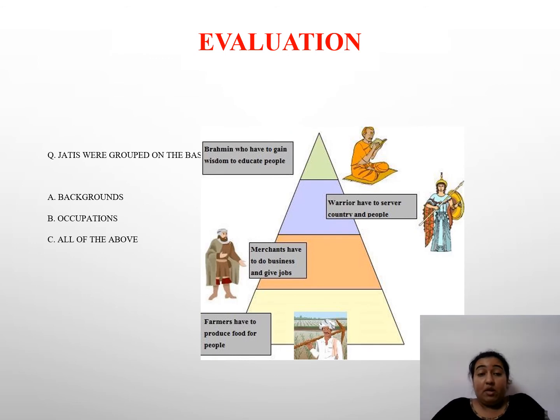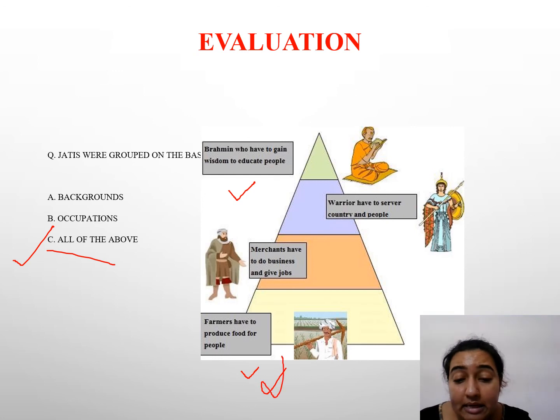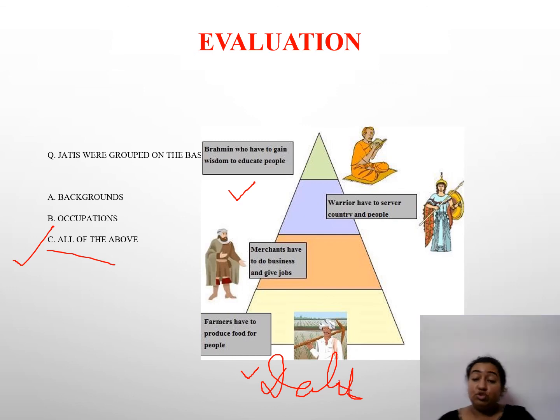Now evaluation time. Now students, jatis were grouped on the basis of backgrounds, occupation or all of the above. Tell me. Very simple. We just now discussed. The correct answer is all of the above. Yes, because Brahmins were priests and scholar people, so they knew everything, so they will be in the top. Where these people used to work on the field and do the Dalit work and all, so they will be in the lower level of the caste system. So उनका occupation and background को मद्देनजर रखते हुए they were grouped into jatis.